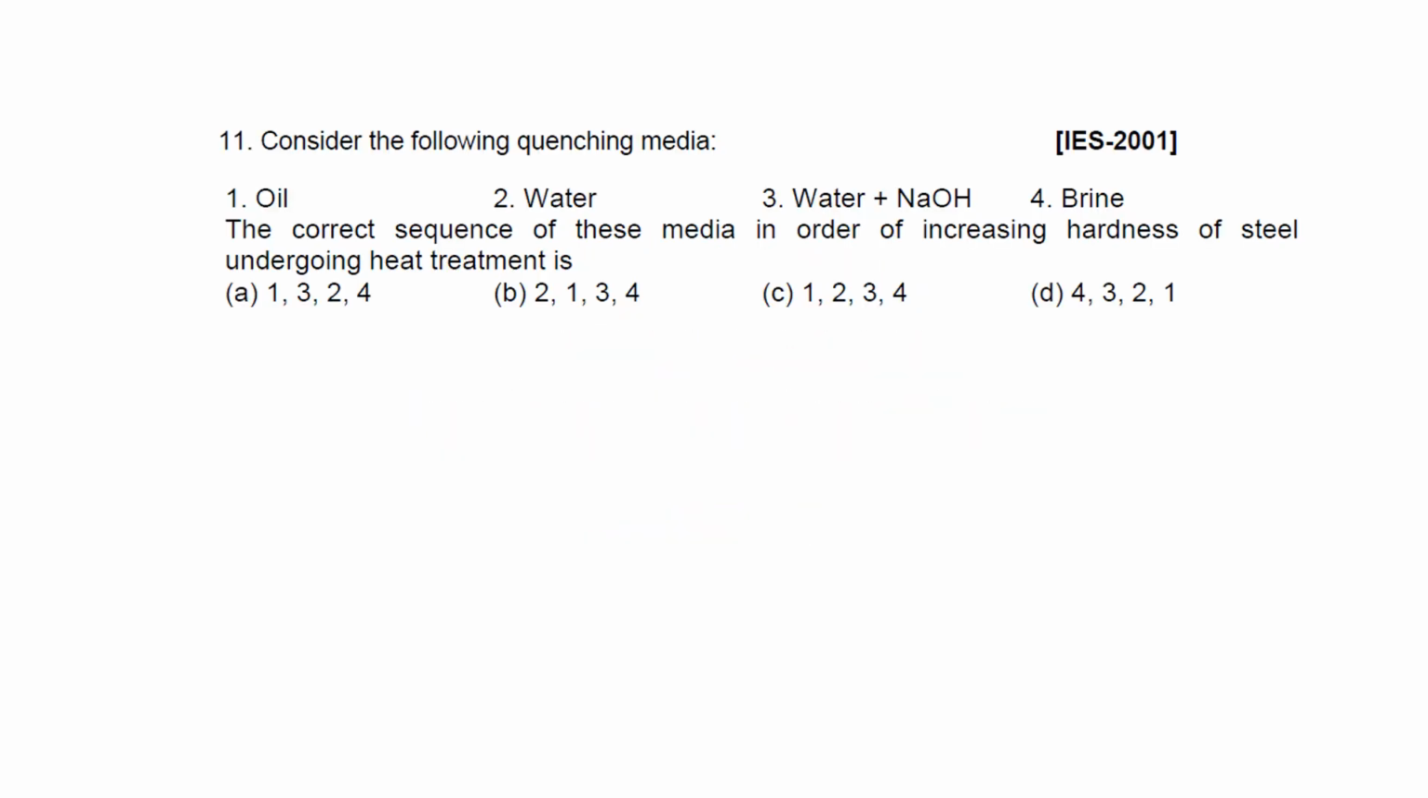So the question number 11. I think till the 10th I've already completed, based on whatever topic I'm dealing with now. The question number 11 says, consider the following quenching media: oil, water, water plus NaOH, brine. They are asking for the correct sequence of these media in order of increasing hardness of steel undergoing heat treatment. So these are the options.